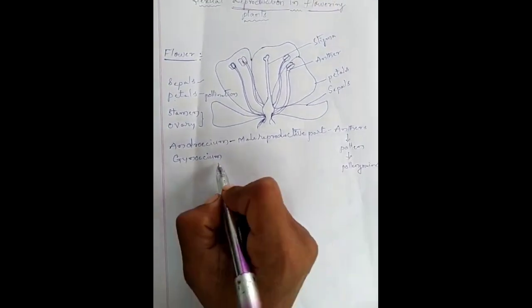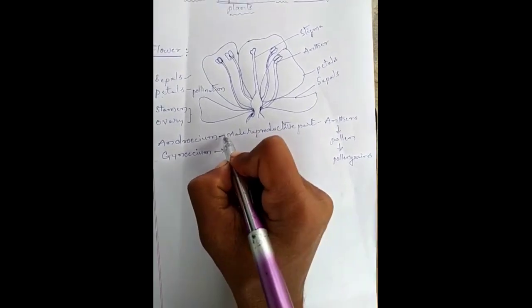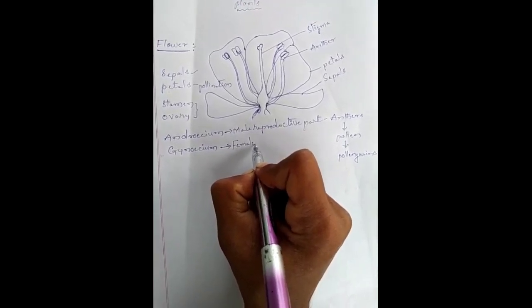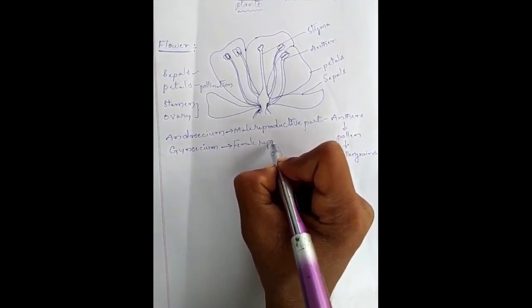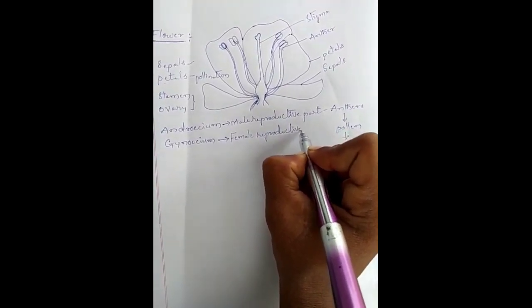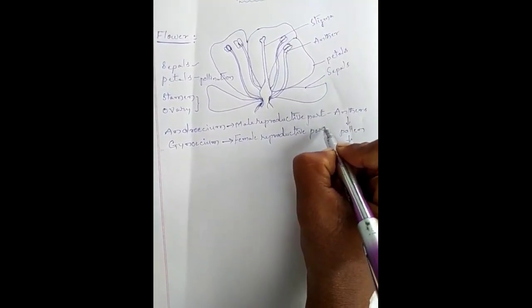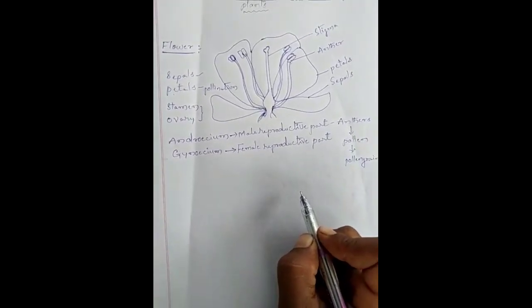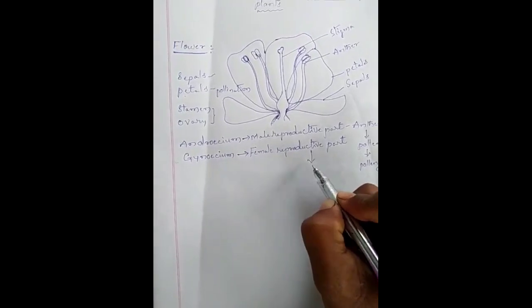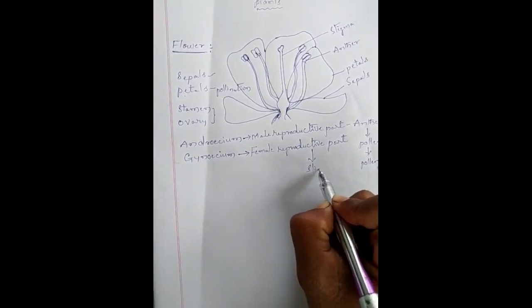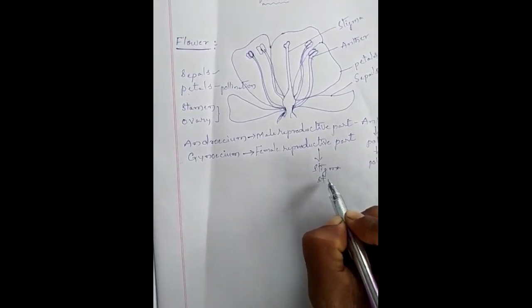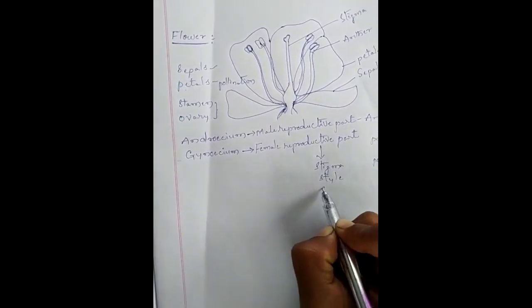Now, the gynoecium is the female reproductive part, composed of structures like the stigma, style, and ovary.